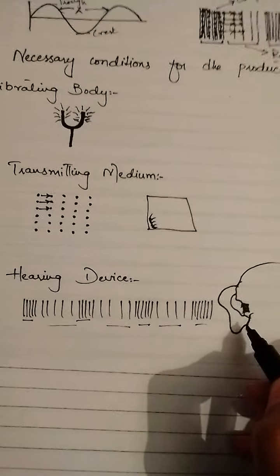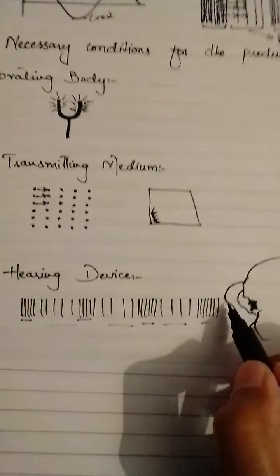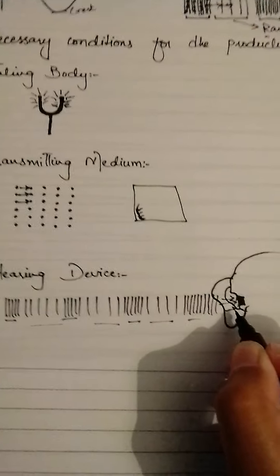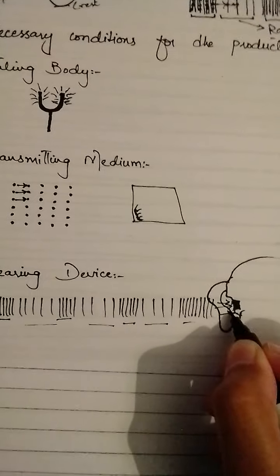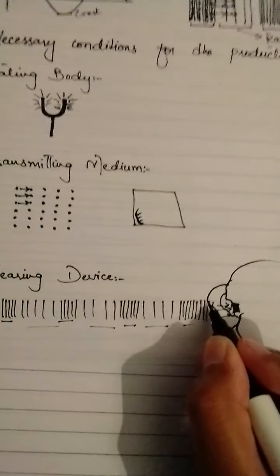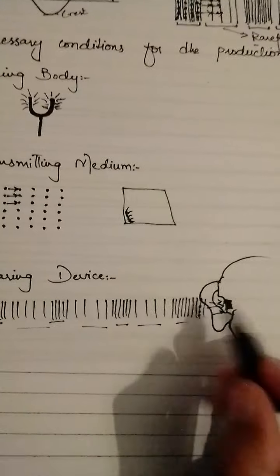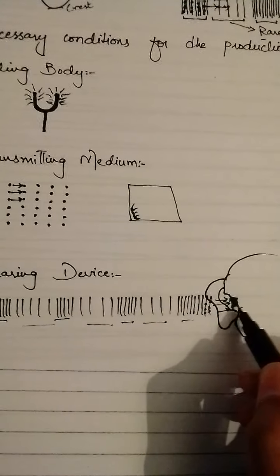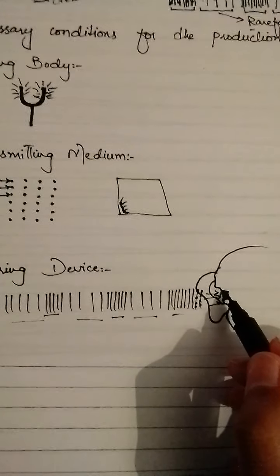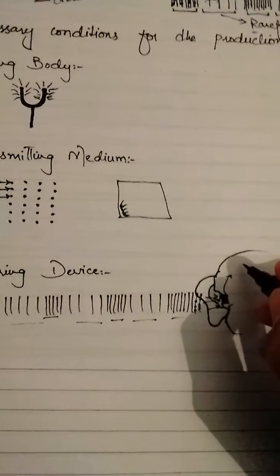This is just a human ear. This is the eardrum of the human ear. When these compressions and rarefactions fall on our eardrum, what happens? They transfer their energy to our eardrum in the form of kinetic energy, because these air molecules vibrate. As they vibrate, they have kinetic energy, and when they fall on the eardrum, they transfer this kinetic energy to it, which in turn starts to oscillate. When it oscillates, electric signals are then transferred to your brain.